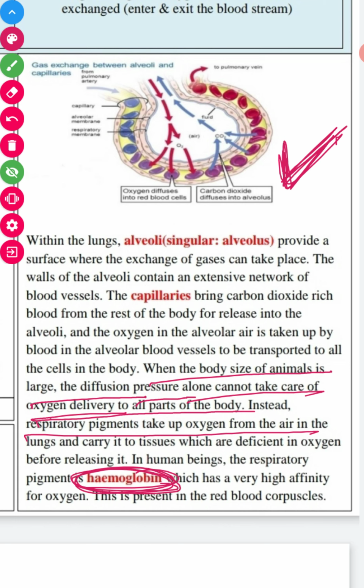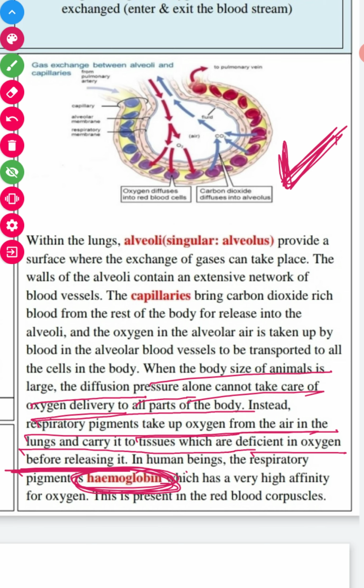The respiratory pigment takes up oxygen from the air in the lung and carries it to the tissues which are deficient in oxygen before releasing it.